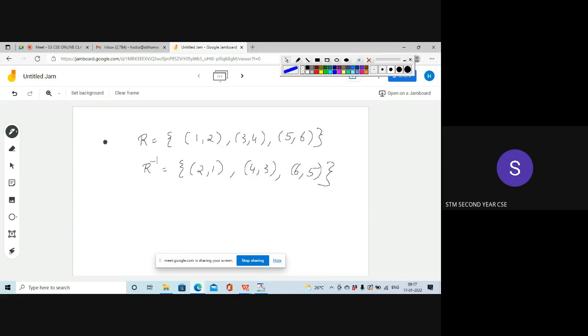So the question says that if R is an equivalence relation, you have to prove that R inverse is also an equivalence relation. You have to prove this: if R is an equivalence relation, R inverse is also an equivalence relation. So that is what is given here.